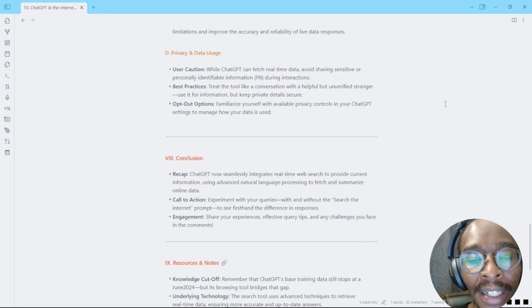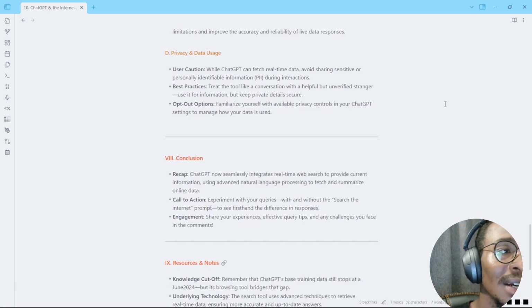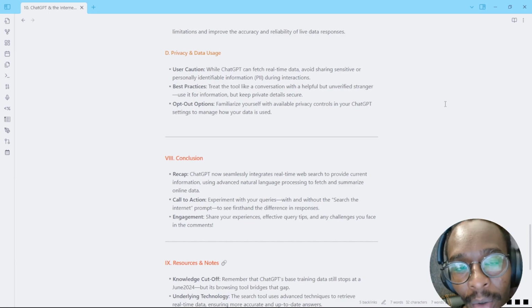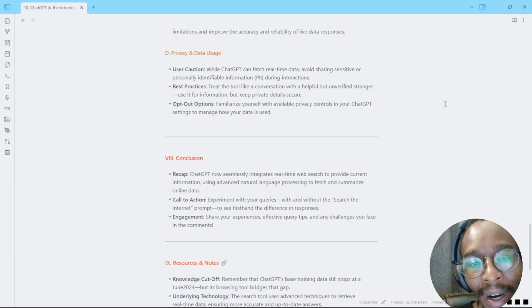When it comes to privacy and data usage, make sure that you do not share any sensitive information, any sensitive company information, with ChatGPT, because some of it can be used to train new models, and it's just good to have it in-house.